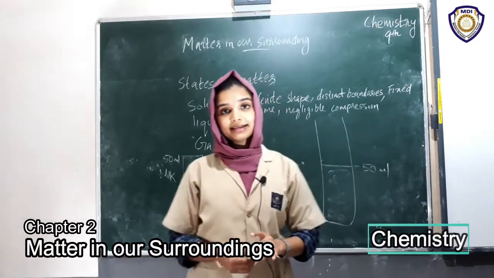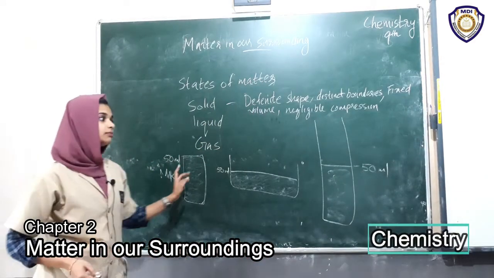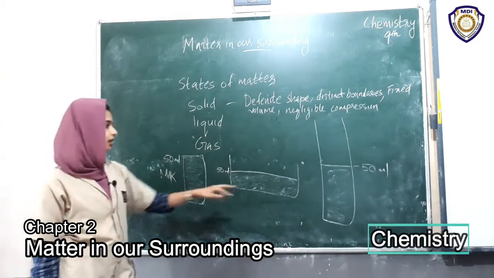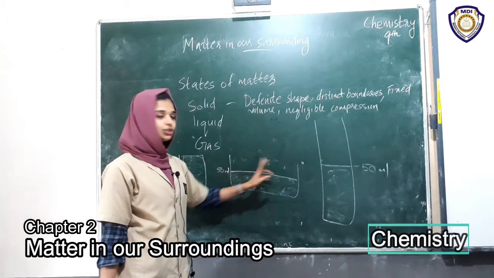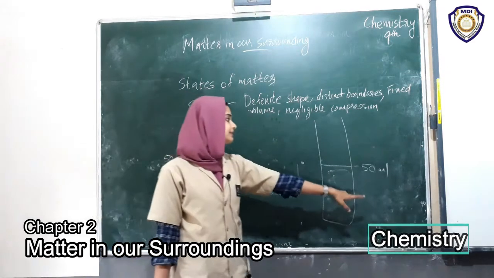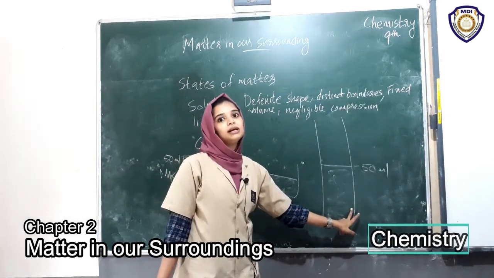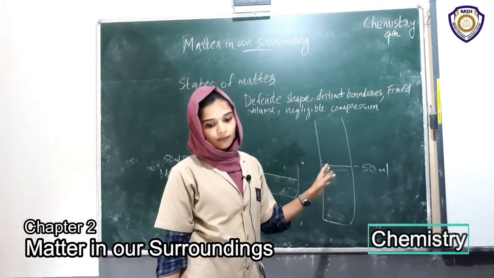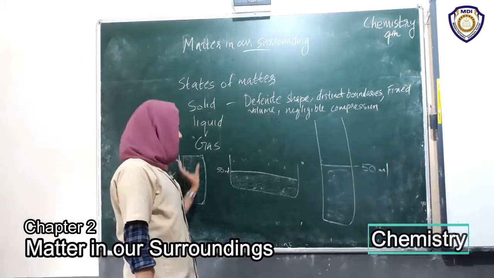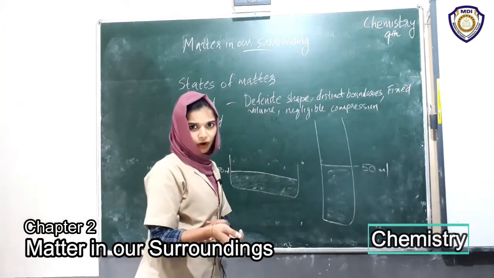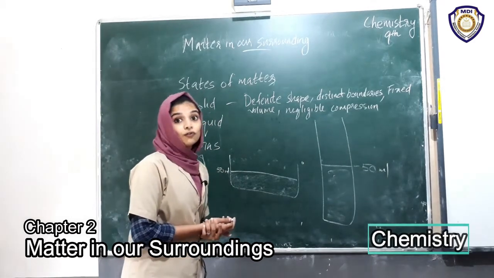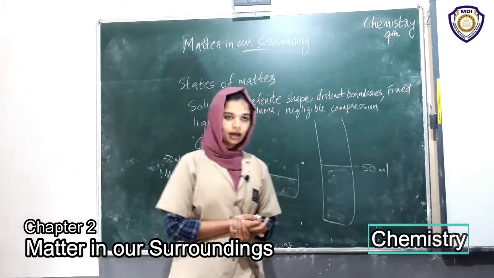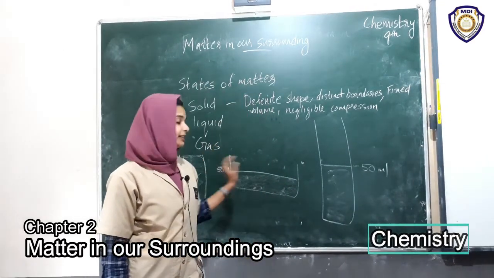But my question is, does the volume remain the same? In this case it is 50 ml. In the second case it is also 50 ml. In the third case it is also 50 ml. The volume doesn't change, but the shape changes. And also when we pour from one jar to another jar, does it flow? Yes, liquid can flow easily. So the properties of liquid are, it has definite volume.